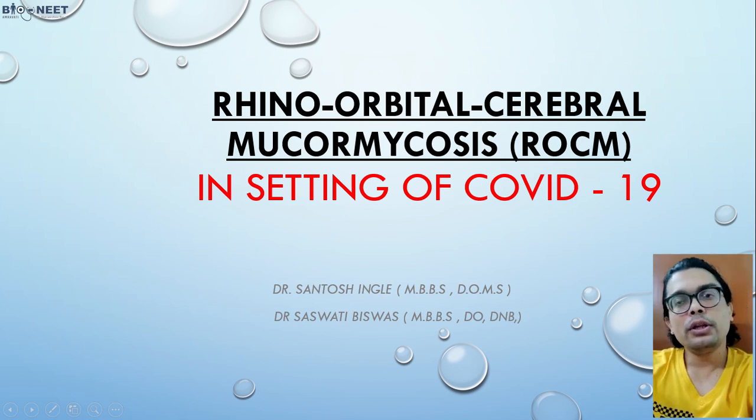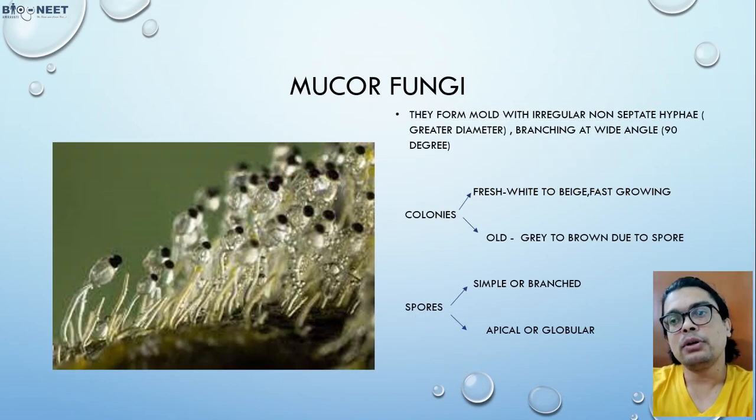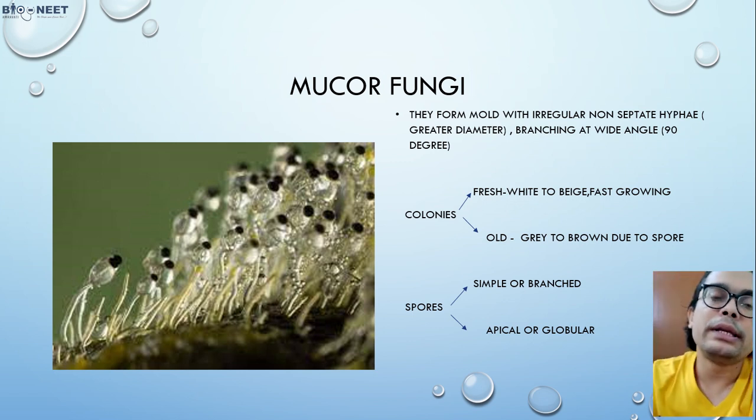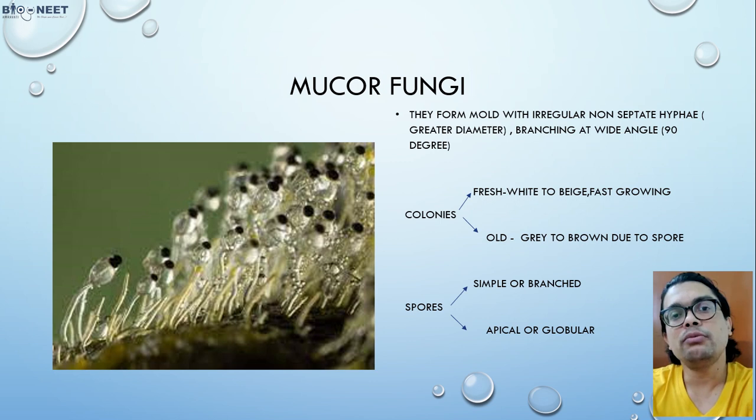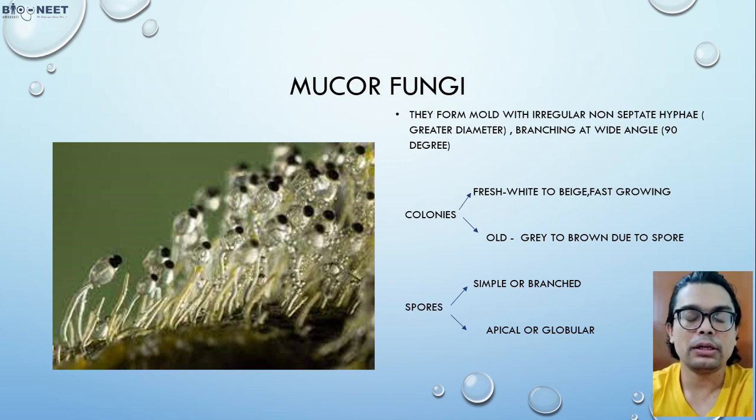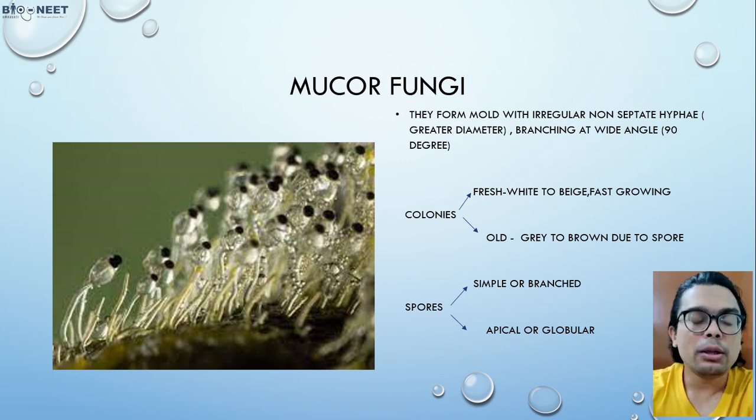In short, we already know this fungal infection is called mucormycosis. We won't go into the microbiological detail right now, but you know that fungi have hyphae, and the hyphae of this fungus are non-septate. The difference is that here the hyphae diameter is a little more than in a normal fungus. They branch, form colonies, and have spores. So this is all about this fungus.